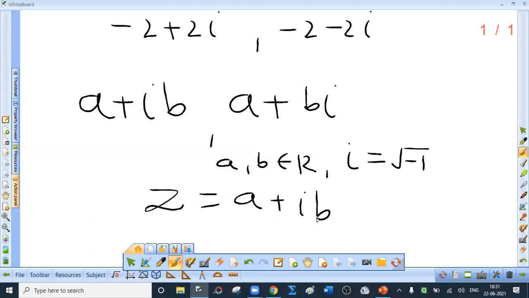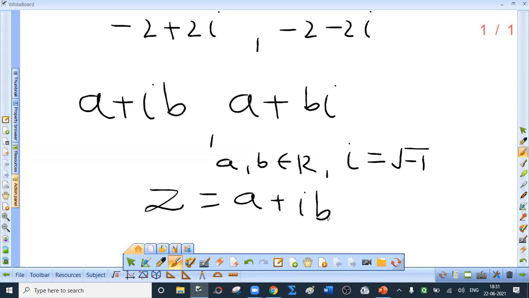Examples, many examples can be given. In this case, minus 2 plus 2i, this is a complex number. Then 13 plus root 17 i is again a complex number, right? Now, if a plus ib is a complex number, listen to me, a is called the real part and b is called the imaginary part.